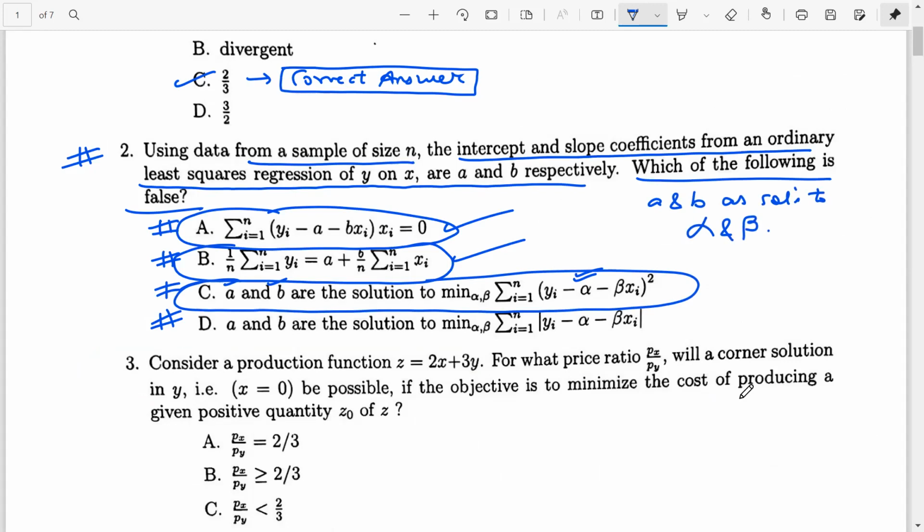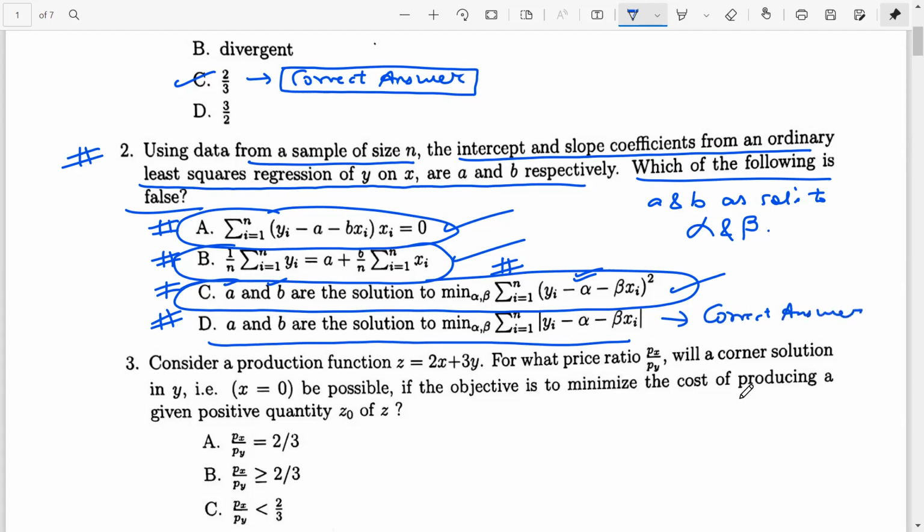So a and b particularly are the values of alpha and beta which fulfill this minimization problem. So this is also correct, because this was our objective. So which is the only option which is false? This is the only option which is false. So this is my correct answer.